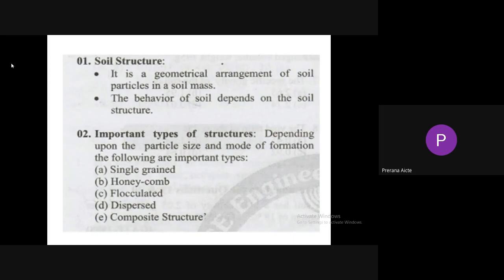In geotechnical engineering, we have six important soil structures. They are single grained soil structure, honeycomb soil structure, flocculated structure, dispersed structure, and composite structure. The single grain and honeycomb structures are structures of coarse grained soil. Flocculated and dispersed structures are called structures of fine grained soil mass. The composite structure, as the name itself indicates, is the structure of mixed soil, that is, clay gravel or clay sand mixed soil.